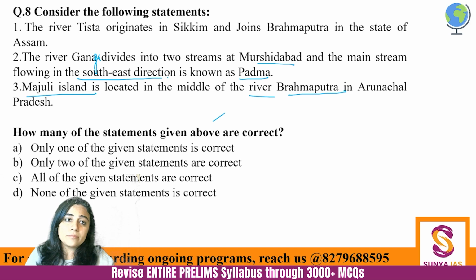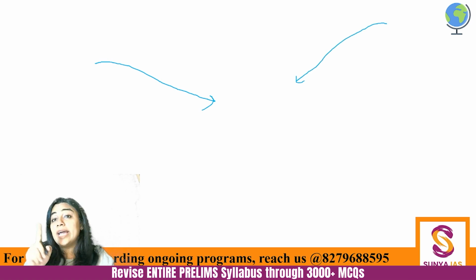So just see, this question is asking you about the two river systems. So please try to visualize. Ganga is coming from this side, है ना, western side, and Brahmaputra is coming from this side. And you do know that they make a delta, which is the Sundarban Delta, which is the largest delta of the world. That is why how they meet is very important. Okay. So another river is there, which is Teesta.